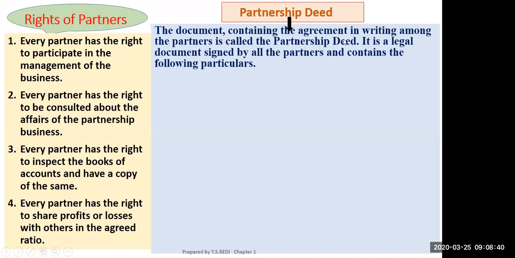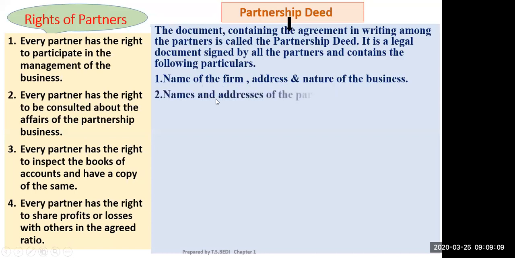First point is the name of the firm, address and nature of the business. Means what type of business you are doing, what will be your address, and what will be the name of the firm.